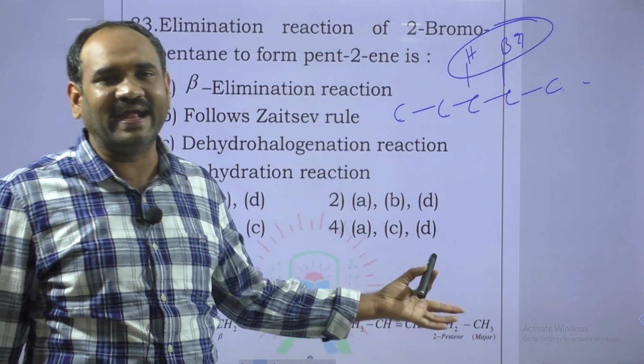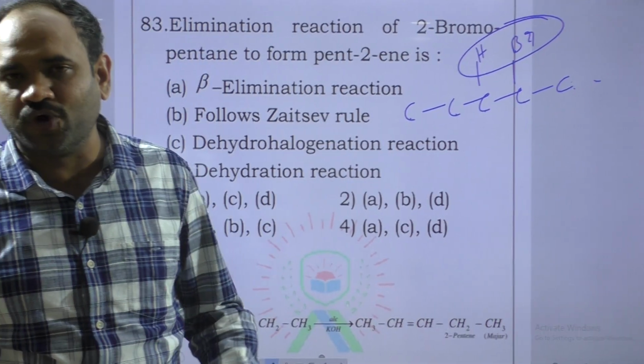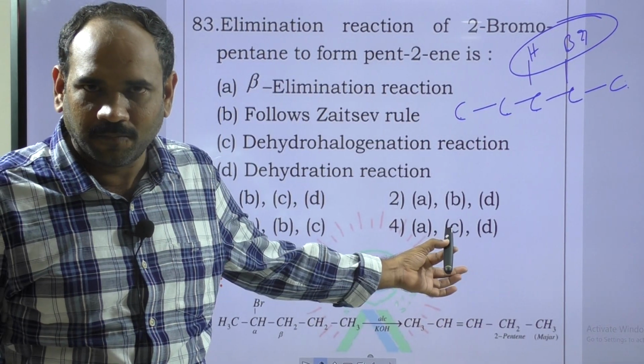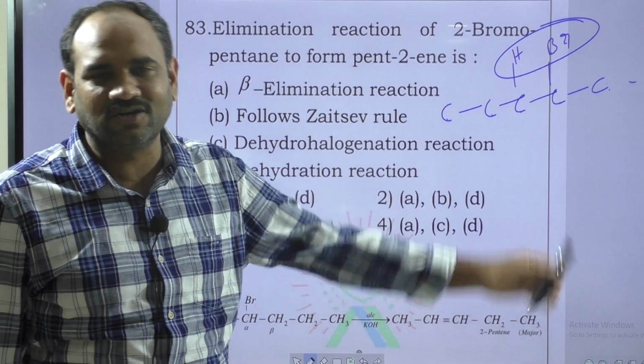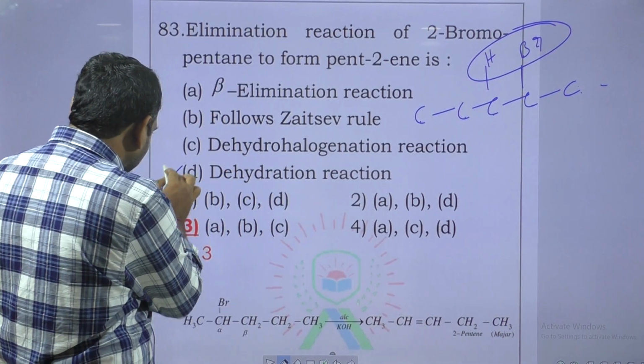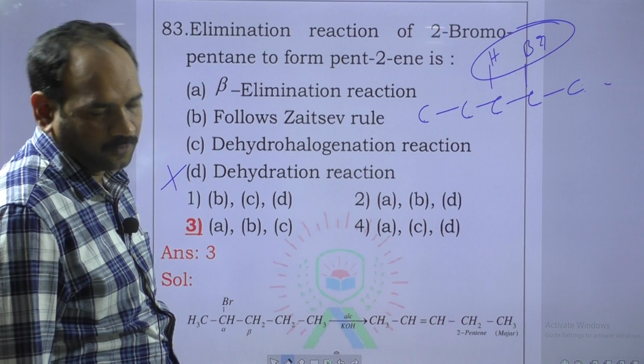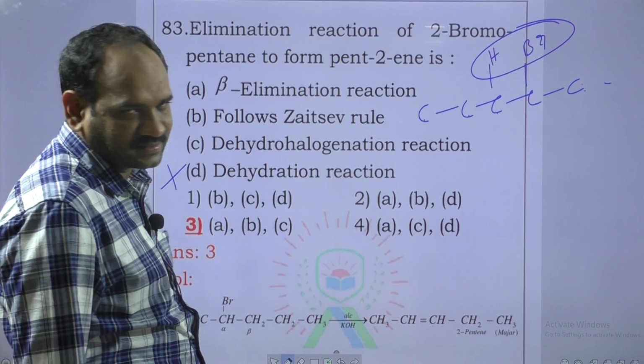It is not a dehydration. For dehydration the compound must contain an OH group. Is there any OH group? That's why this compound does not undergo dehydration. So that's why this is the wrong statement; except this, all the remaining are correct statements. It follows Saytzeff rule, that is also named the Zaitsev rule.